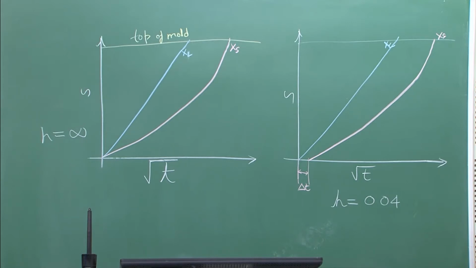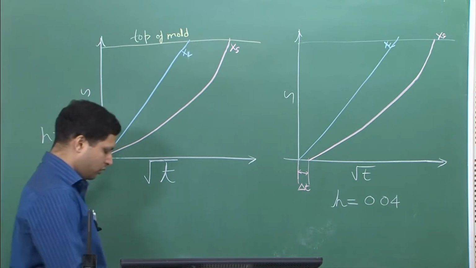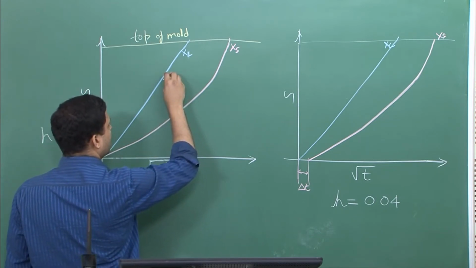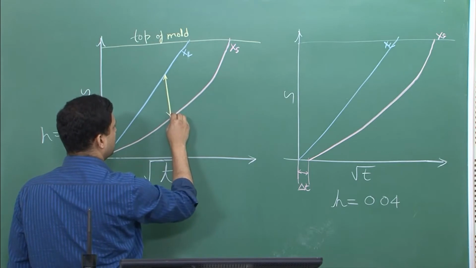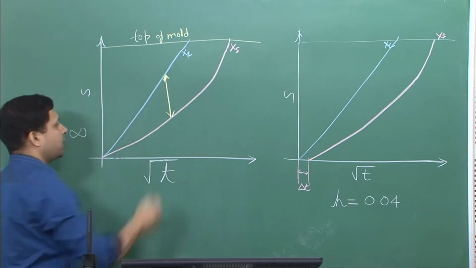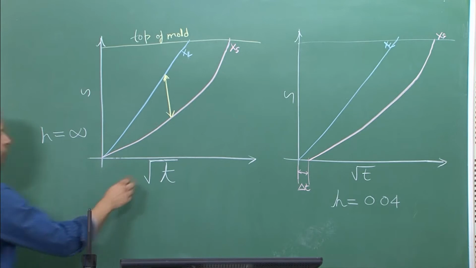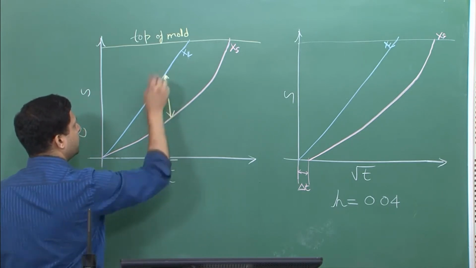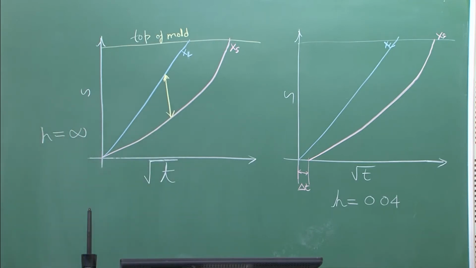Now there are a few more things that we should look at. If you look at this gap, what does this gap represent? For any particular time, it is saying that your solidus is at this point and the liquidus is at this point. So, let me erase this part, what it is saying is that in that region both solid and liquid coexist.